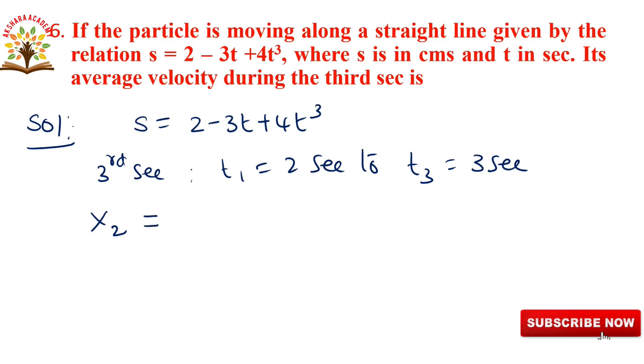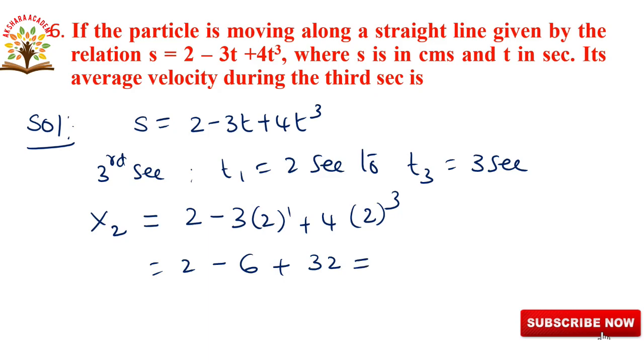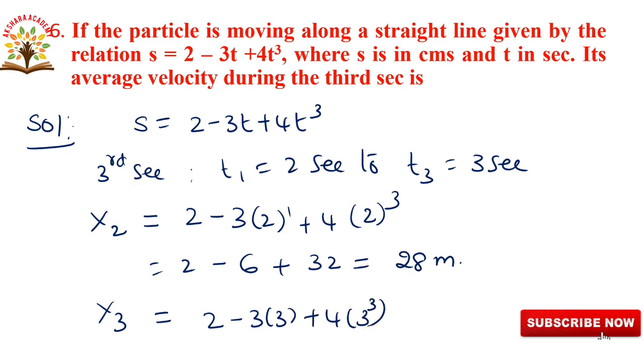In the place of t we substitute 3. So after substituting t is equal to 3, we get 2 minus 3 threes are 9 plus 4 times 3 cube, nothing but 27.